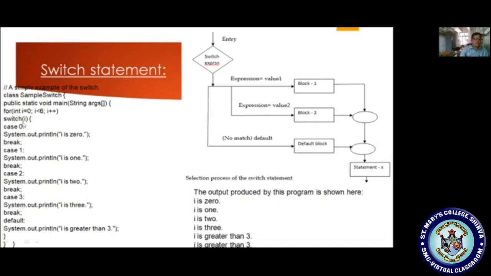Now what is the i value? 0. 0 equal to 0. Whether the condition is true? True. Then it will match the case 0 and display i is 0. Afterwards it will skip out of the loop and the i value will be incremented. Now i becomes 1, less than 6. Switch of 1, so it matches case 1, it displays i is 1 and break. It terminates from the body of the statement and comes back to the loop. Now i is incremented, and likewise it will continue.